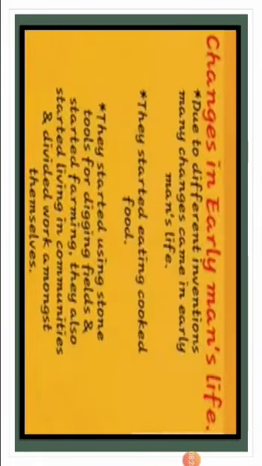Changes in the early human's life. Due to different inventions, many changes came in early humans' life. They started eating cooked food. They started using stone tools for digging fields and started farming. They also started living in communities, means group, and divided work among themselves.